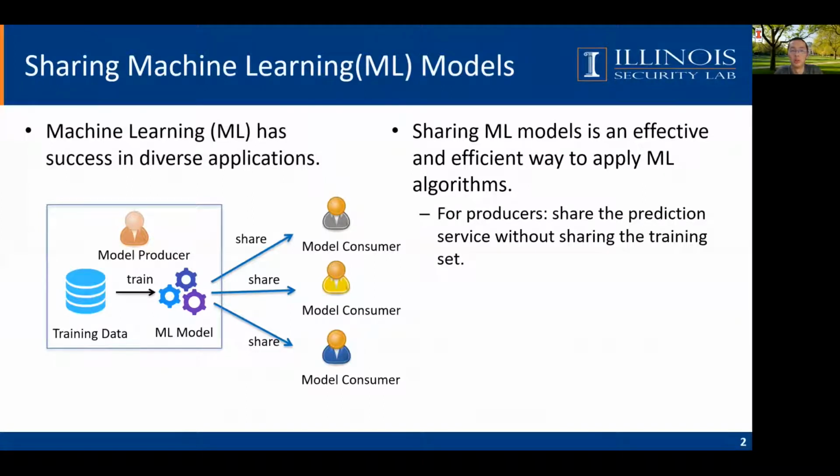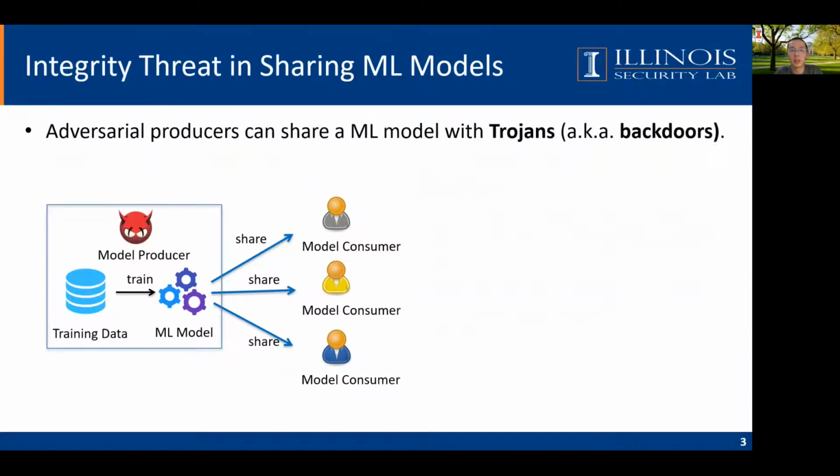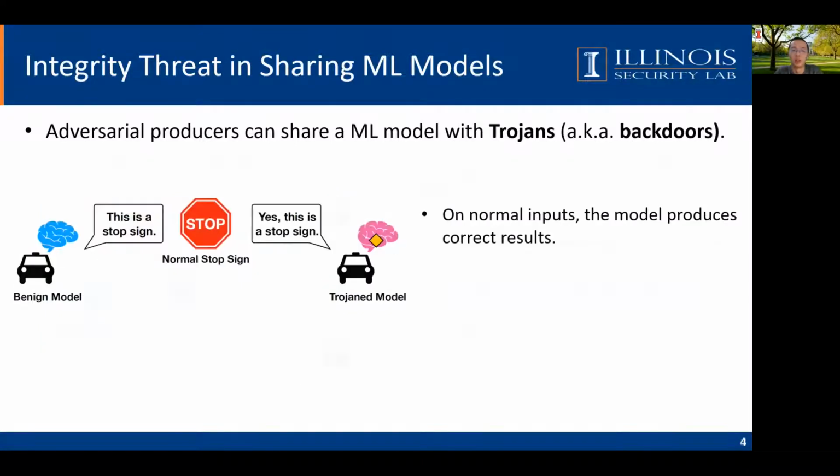For producers, it allows them to share the service without sharing the dataset, which may be confidential. For consumers, it saves their resources and expertise required to train a good machine learning model. But there are integrity threats in sharing the models if the model producer is untrusted. A well-known threat is the Trojan attack, where the producer will share a malicious model.